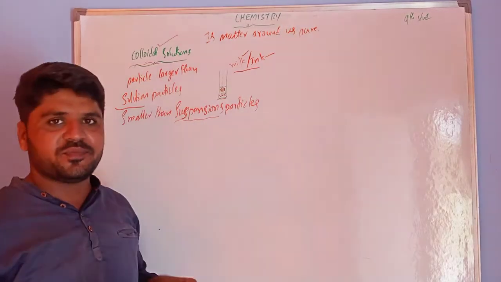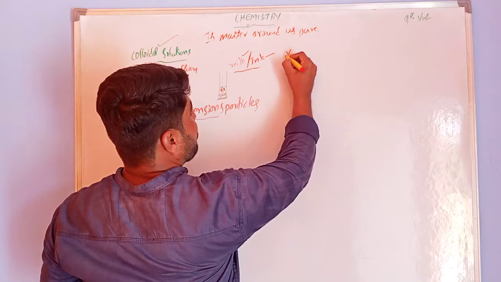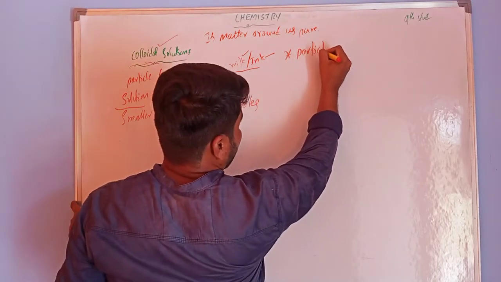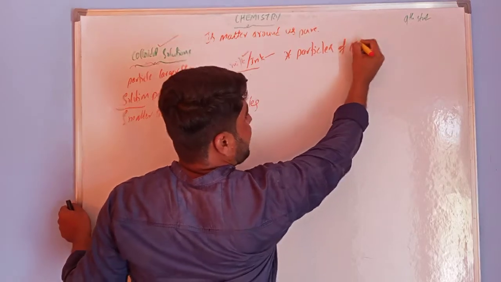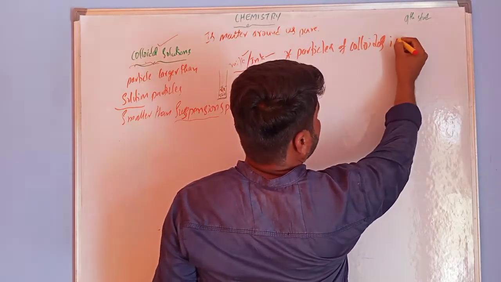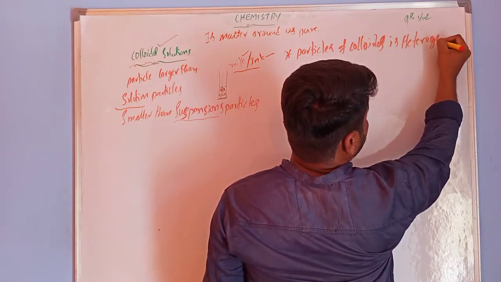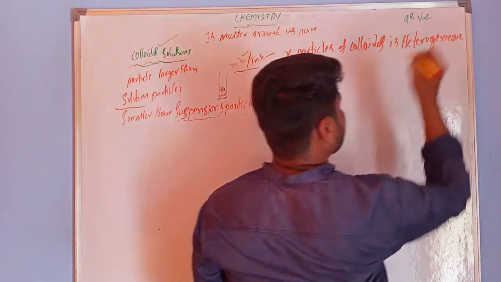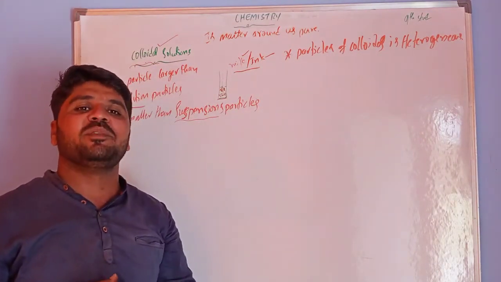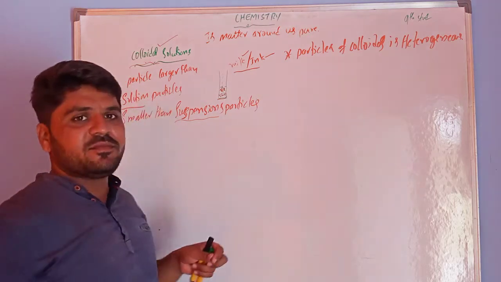Actually, the particles of colloids are heterogeneous. Please remember, they are heterogeneous, but they appear like a homogeneous mixture. This is the main thing.